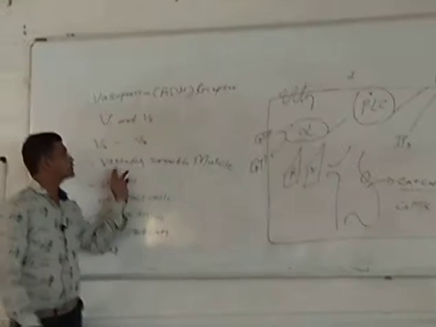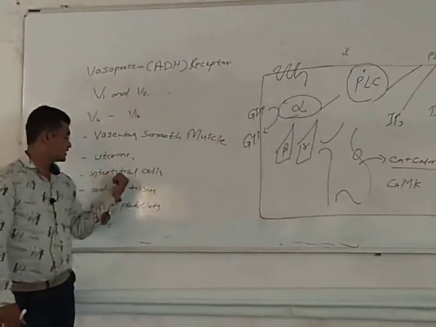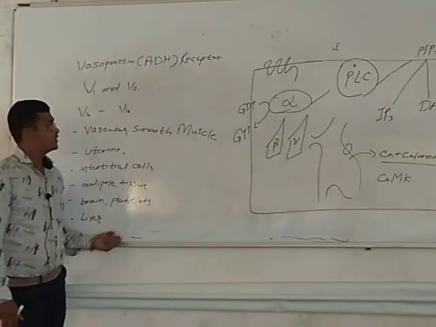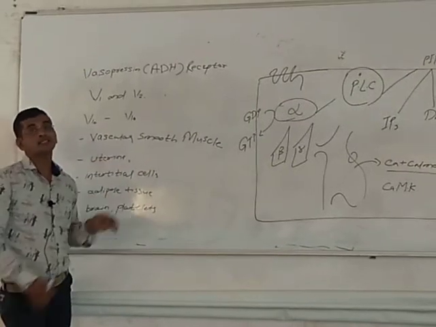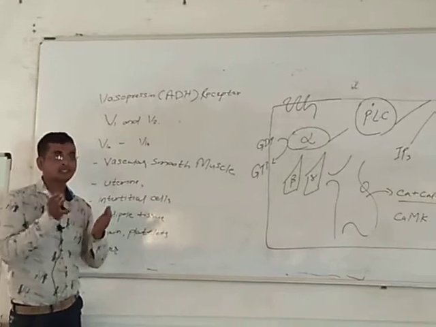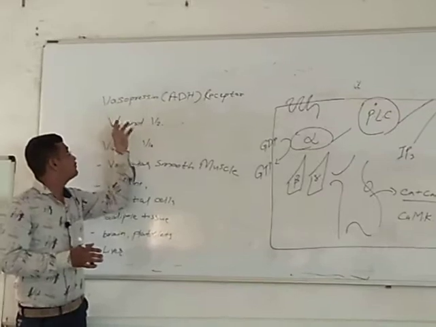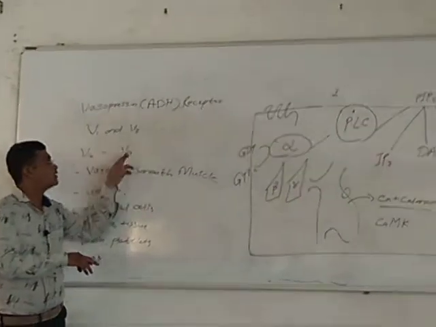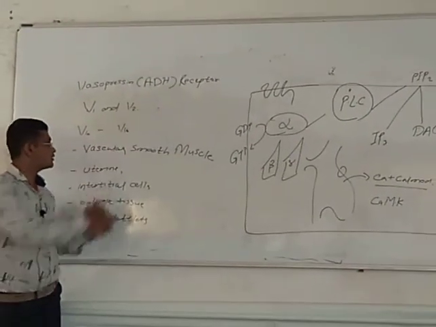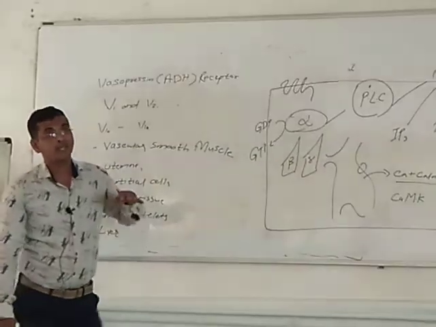V1A is normally present in vascular smooth muscle. It is also present in the uterus, on interstitial cells, in adipose tissue, and in the brain, platelets, and liver. These are some areas where the V1A receptor is present. Once vasopressin is released, it will bind with V1 or V2 receptor. V1 is further divided into V1A and V1B, and these are the exact locations of V1A.